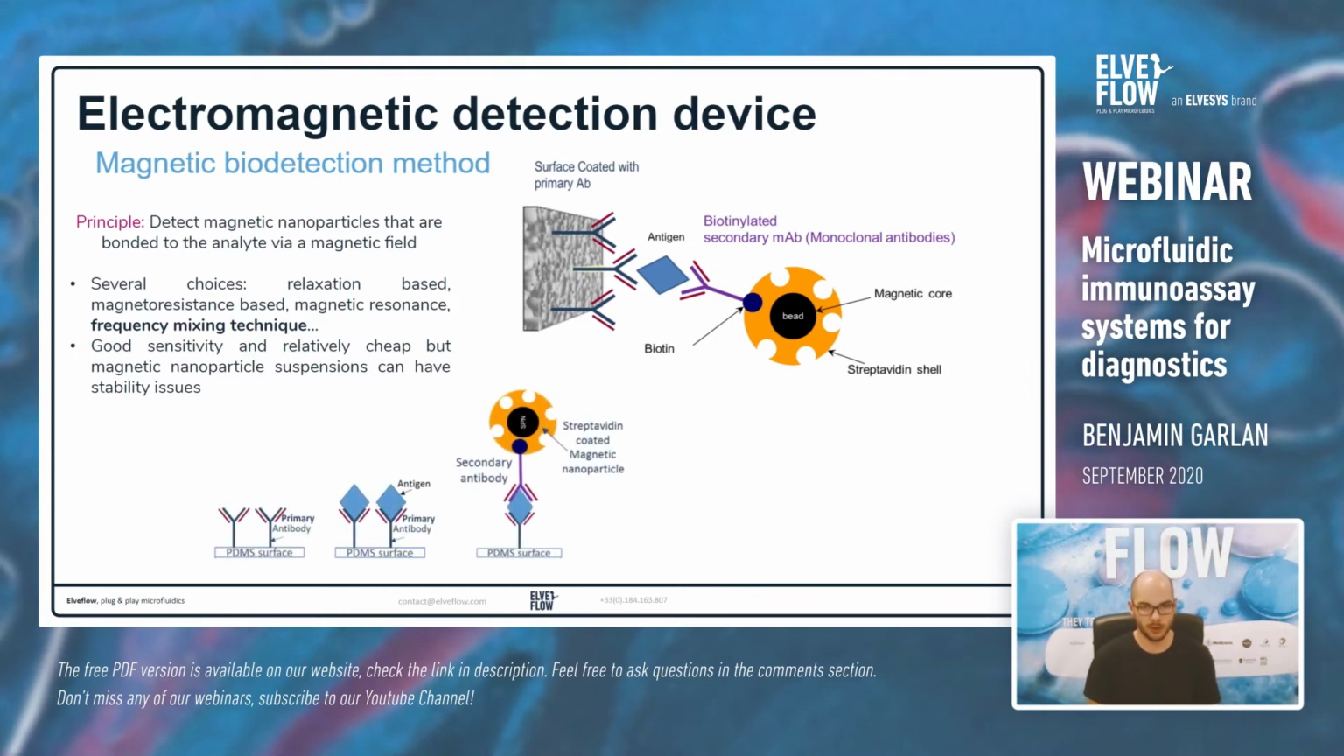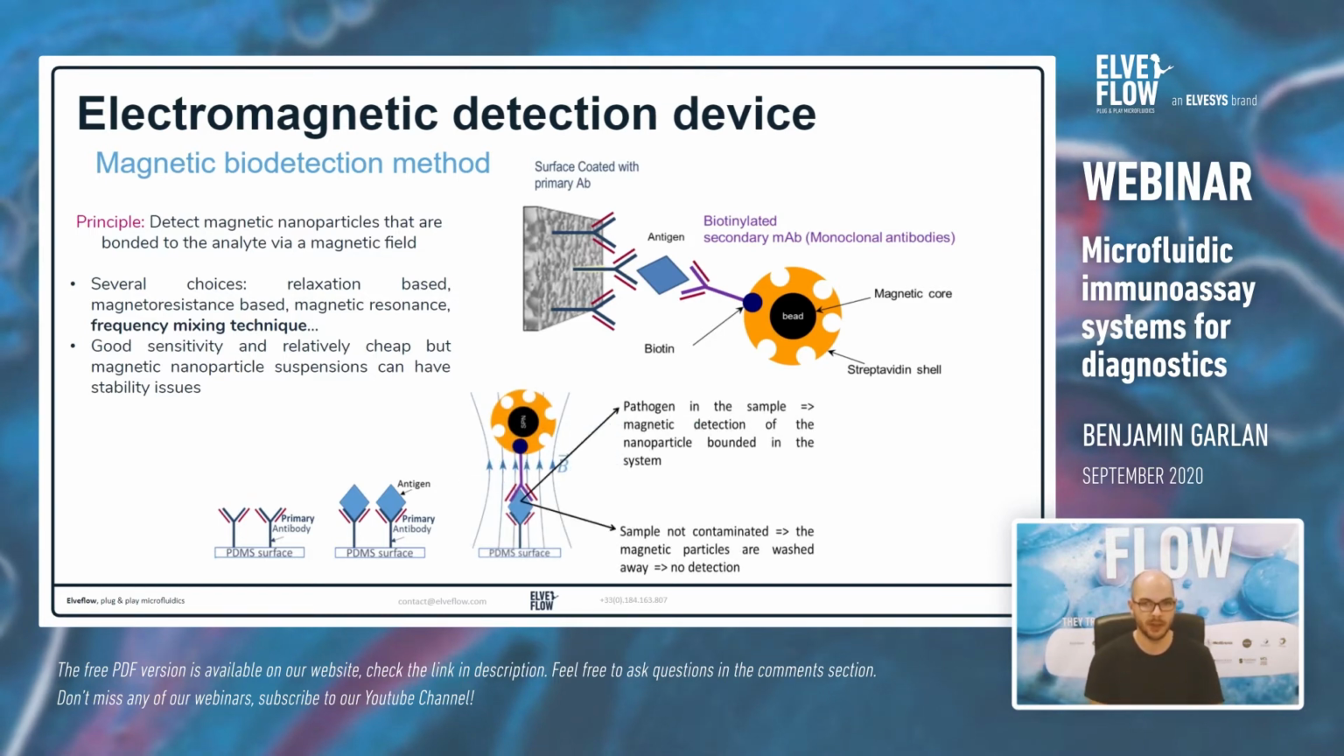So we have two different situations. If the pathogen is in our sample during the test, we will create this sandwich configuration, and we will have some magnetic nanoparticles in our system that we can measure by applying a magnetic field. But if the sample is not contaminated, the magnetic nanoparticles won't stick to the surface and will be washed away from the system, and the detection will be negative.